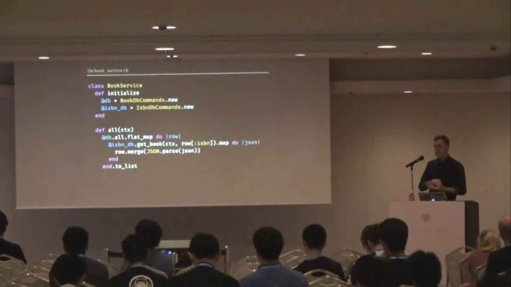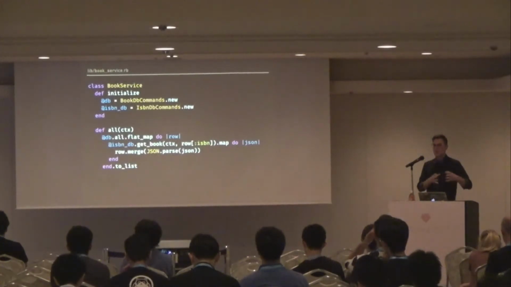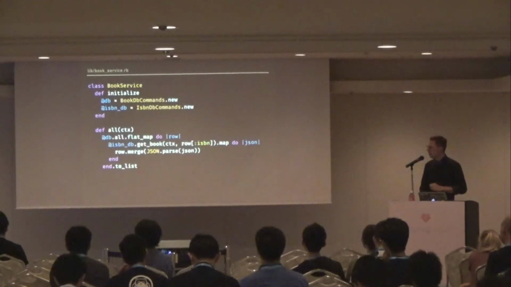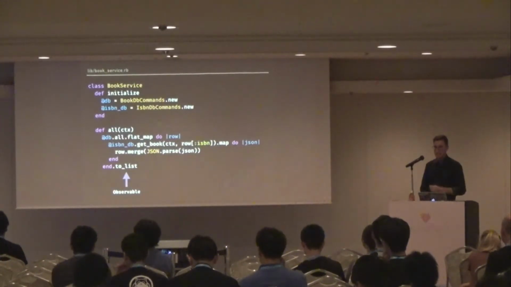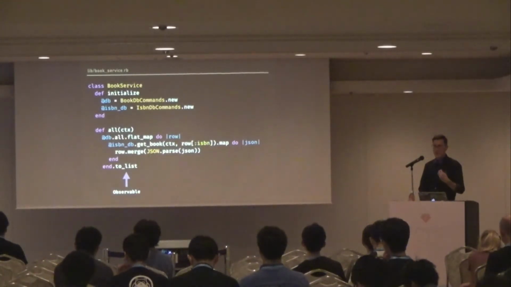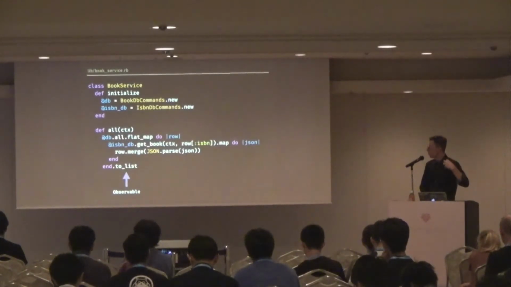We need to convert that into a list. So what we need is an observable that emits a single Ruby array. And that's why we call toList here at the end. And that ultimately is an observable. So that's the observable that in the previous code we subscribed to.